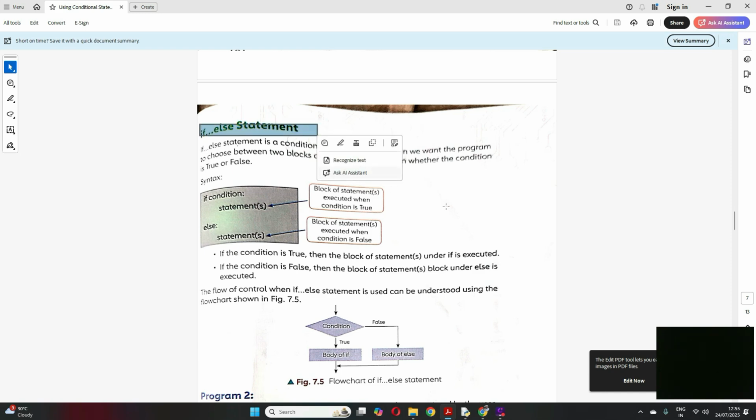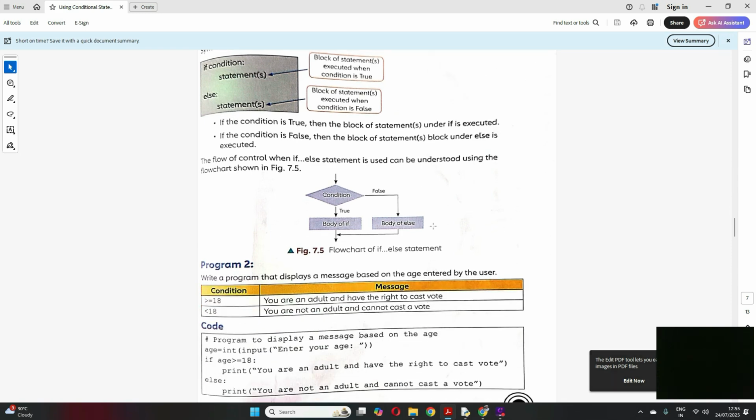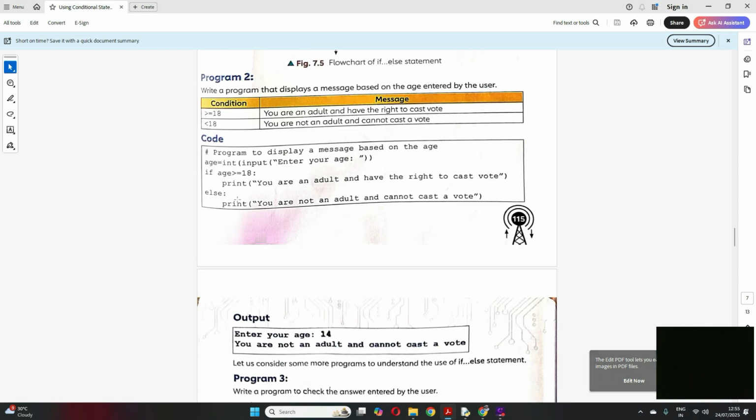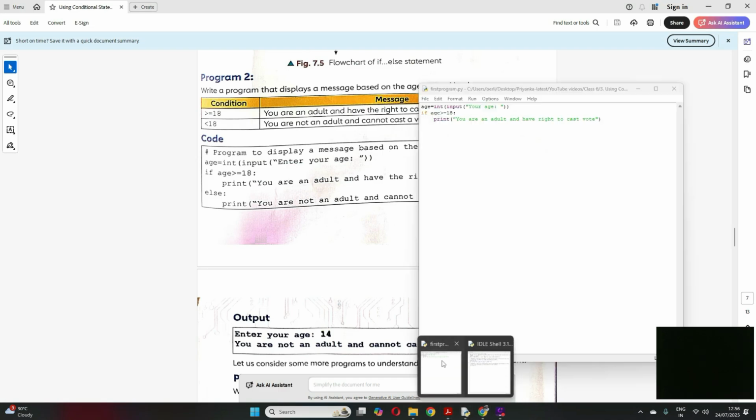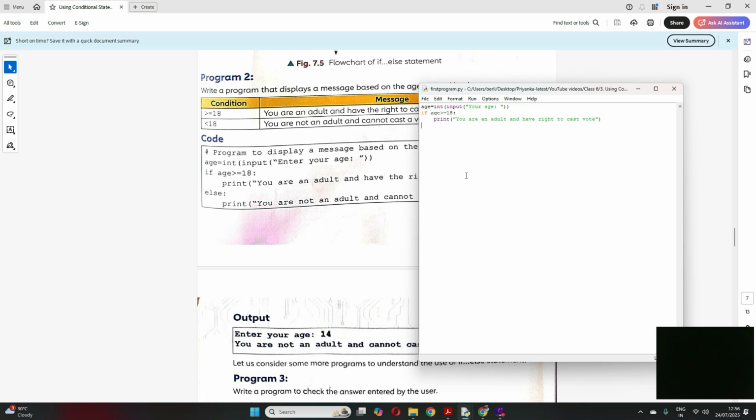We have an if else statement. What does this mean? If this, then you do this, else something else. So if we follow the same example, if age is greater than 18, then you print this, else, again a colon, enter, and it will come in indented form.